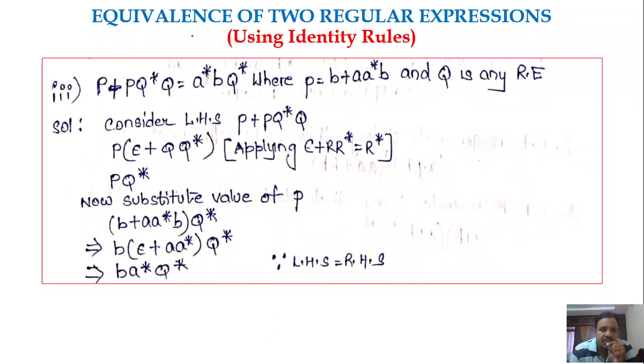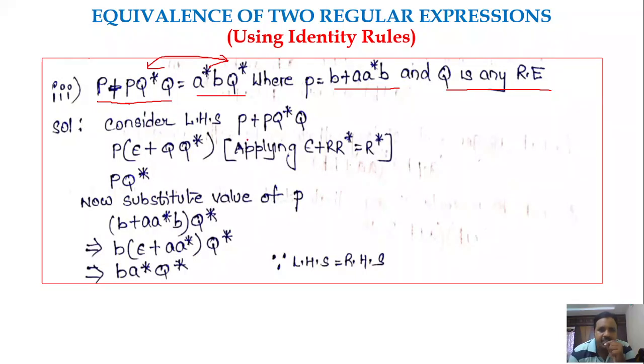Here we have a regular expression P plus PQ star Q. So P plus PQ star Q is equal to A star B Q star. We have to prove that these two are equal. The value of P is given here, where P is equal to B plus A star B. And Q is any regular expression. So we consider the Q value as simply Q. Now how do we do this?